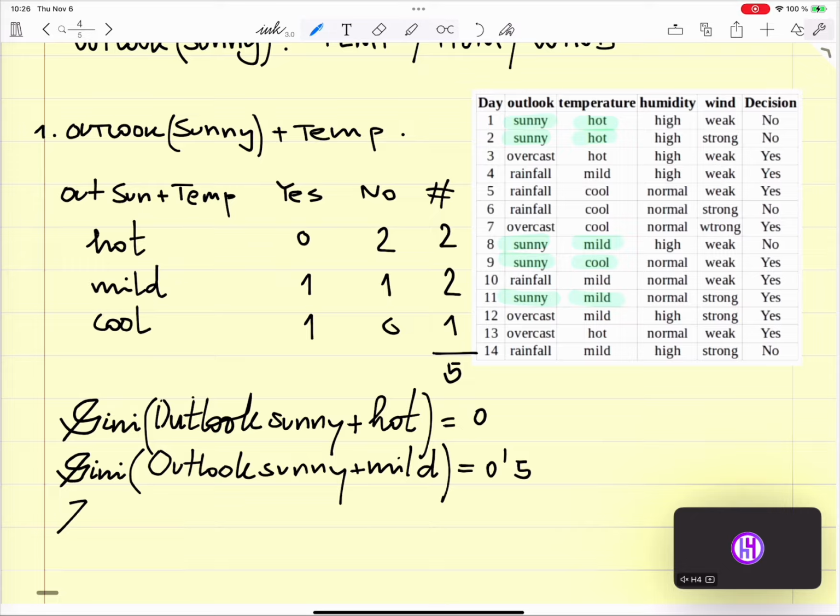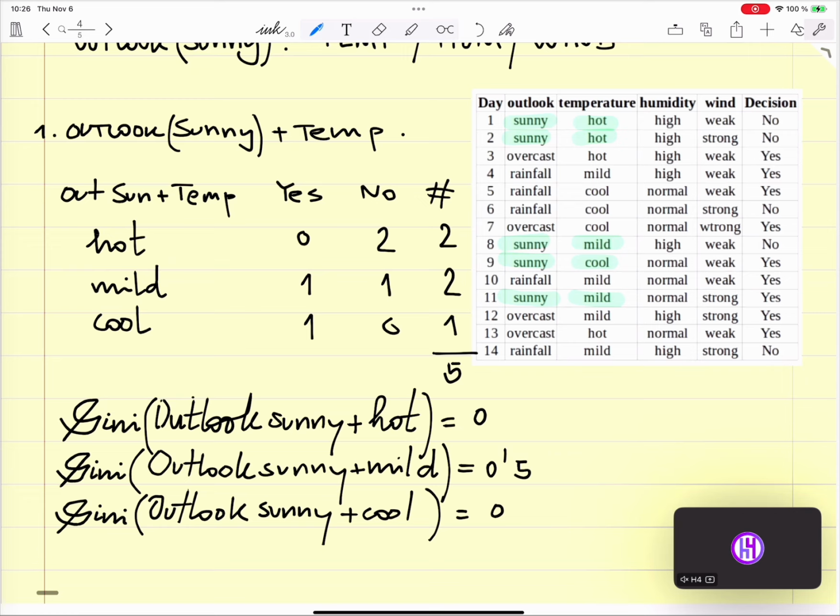And if the temperature is cool on Outlook sunny, I also have 0.